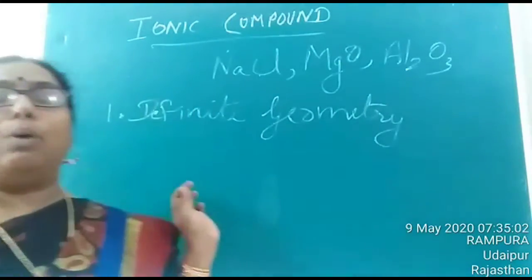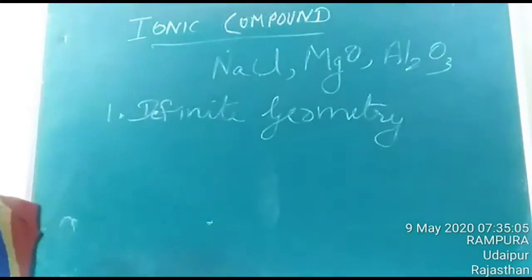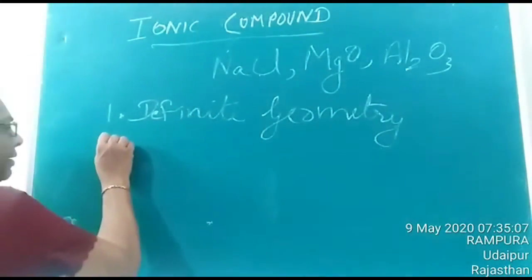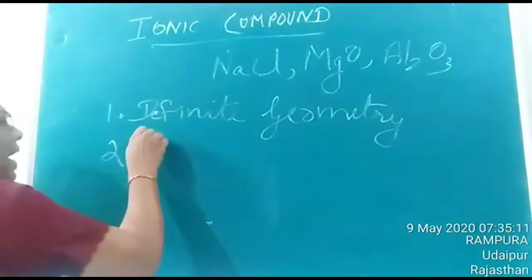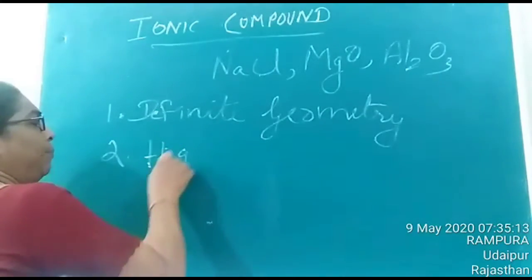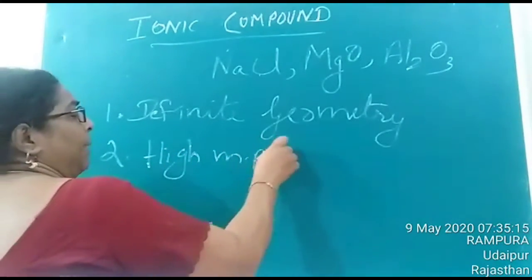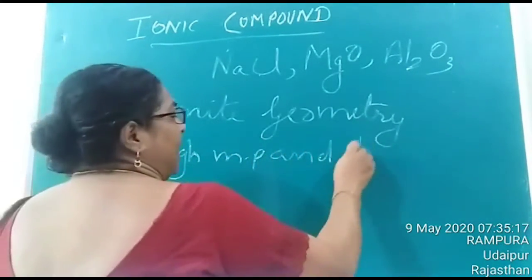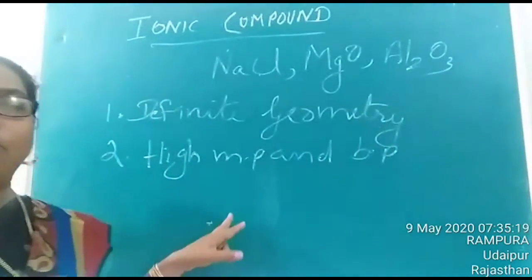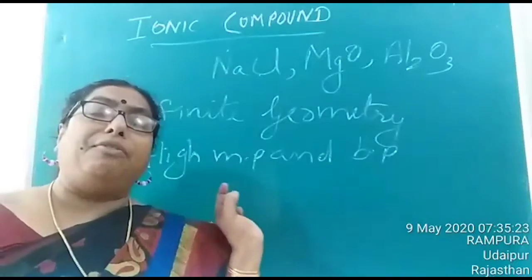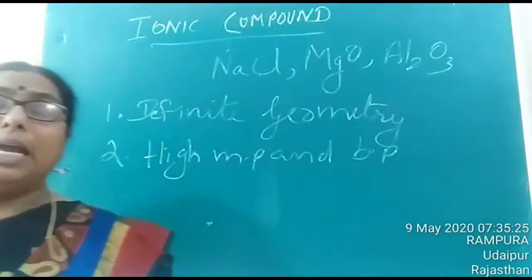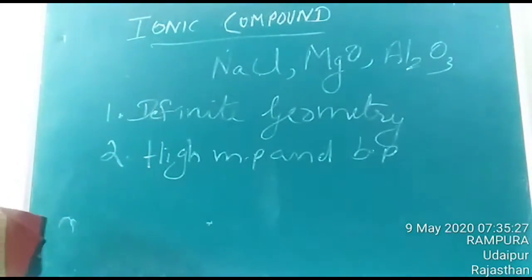As the second property, ionic compounds generally have high melting and boiling point. Why? It is due to the presence of strong electrostatic force of attraction.